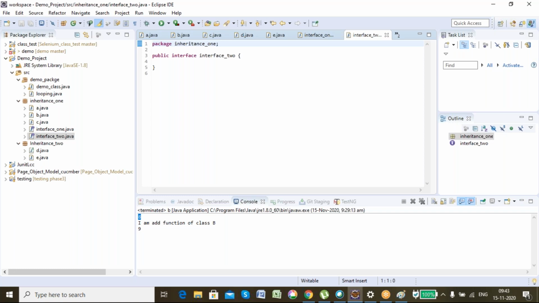People find all these concepts very difficult, but they are too easy. If you understand them, these concepts are too easy, but people say they are very difficult. Okay, so what is an interface? Tell me in normal English.